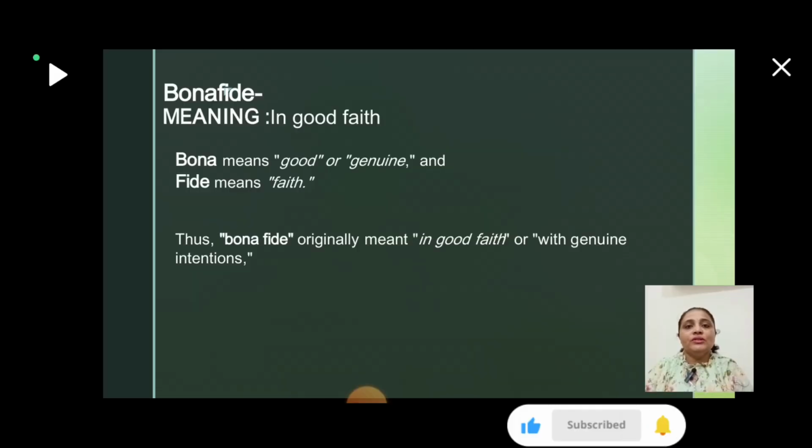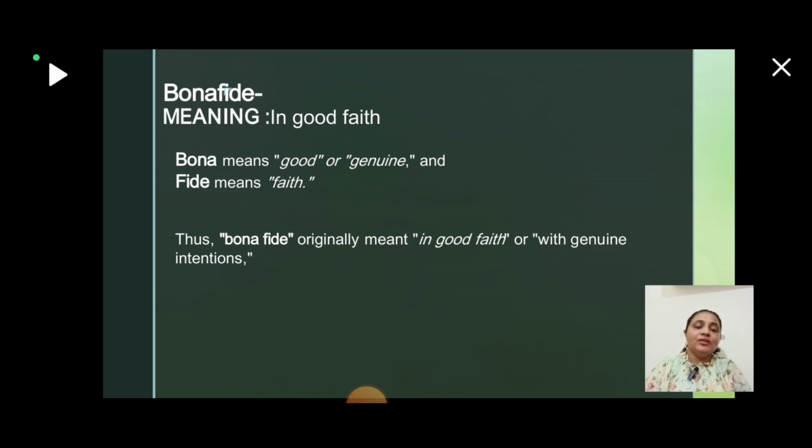Bonafide. What does that mean? It means in good faith. Bona means good or genuine and fide means faith. Together they are bona fide, or in good faith, that is, for genuine intentions.